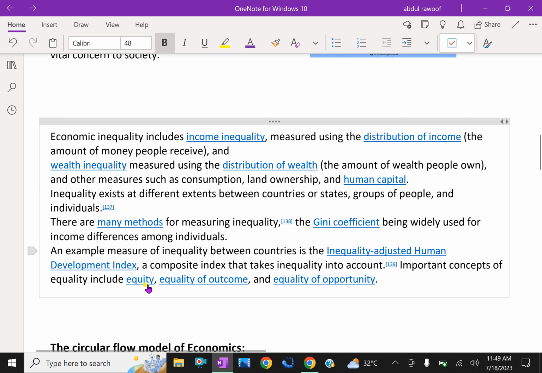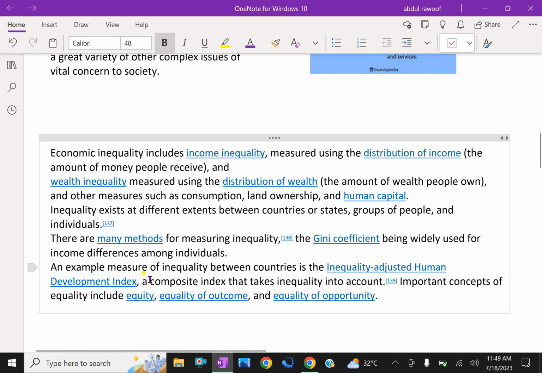An example that measures inequality between countries is the inequality adjusted human development index, a composite index that takes inequality into account. Important concepts of equality include equity, equality of outcome, and equality of opportunity.